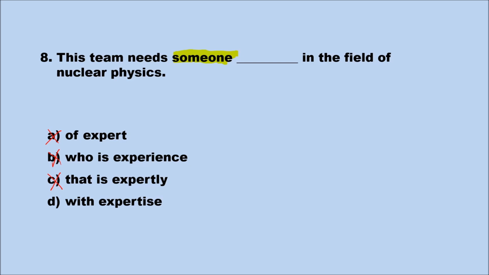Once again, you have to familiarize yourself with the use of English in order to acquire this knowledge. With expertise means someone who has expert knowledge or expert skills. The correct answer is D, with expertise. This full sentence should be: This team needs someone with expertise in the field of nuclear physics.